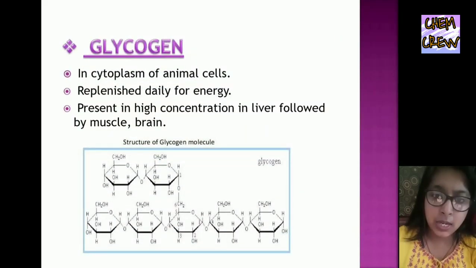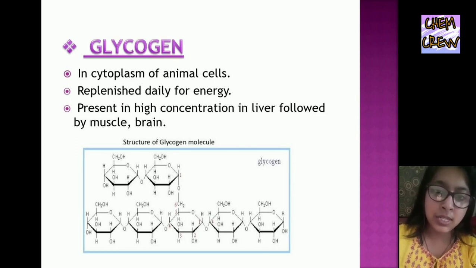Now I will describe glycogen. Glycogen is found in the cytoplasm of animal cells, replenished daily for energy, and present in high concentration in the liver, followed by muscle and brain. The structure below is glycogen.